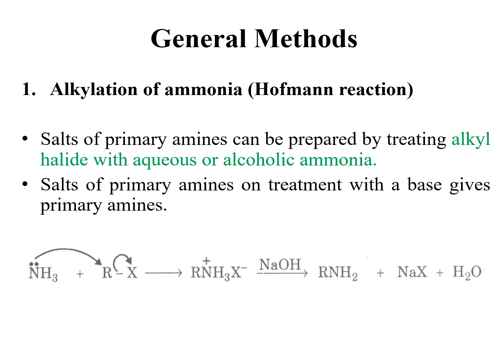So the arrowhead from two dots on nitrogen is showing that ammonia is giving its lone pair to the alkyl group, and the arrow showing the bond between R and X going towards X shows that the bond between R and X is to be broken. When ammonia donates its lone pair to the alkyl group, there will be formation of a coordinate covalent bond between ammonia and R. So it will convert into an ammonium ion.